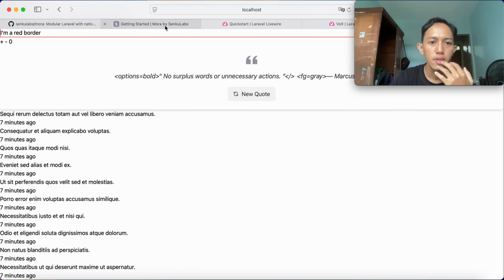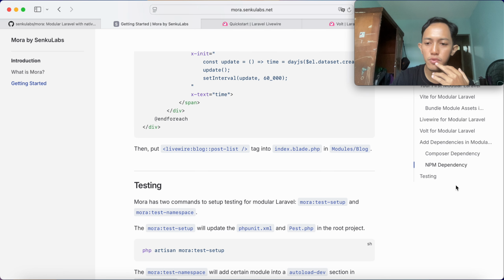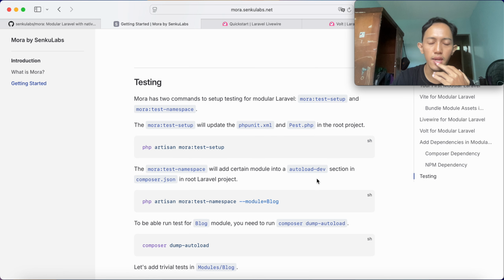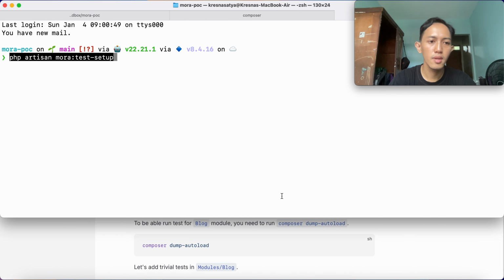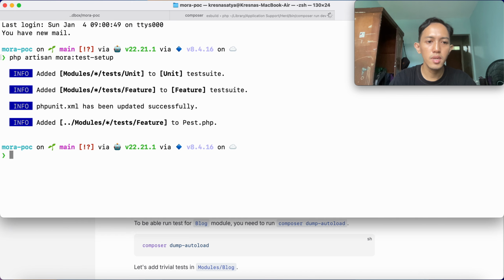Okay. Anyway, this is the change we make, and then let's jump to the last thing, which is testing. So Mora has two commands to set up testing for modular Laravel. First is mora test setup and mora test namespace. So let's use mora test setup here. It will add modules path into unit test suite and feature into feature test suite.